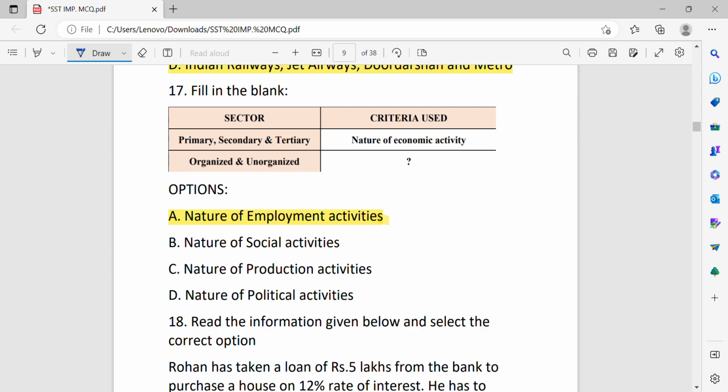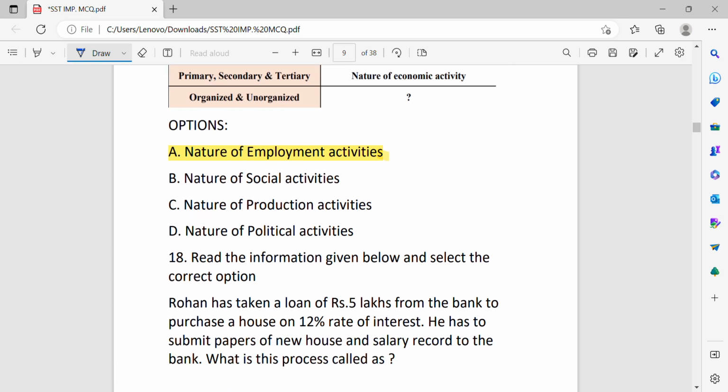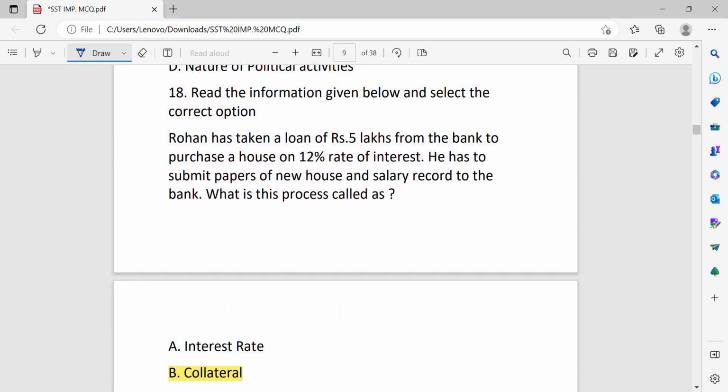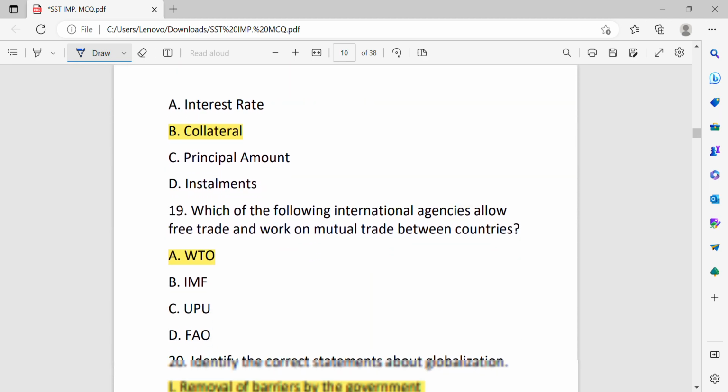Fill in the blanks. Primary, secondary and tertiary is nature of economic activity. Organized and unorganized is nature of employment activities. Read the information given below and select the correct option. Rohan has taken a loan of rupees 5 lakh from the bank to purchase a house on 12% rate of interest. He has to submit papers of new house and salary record to the bank. What is this process called? This is collateral.